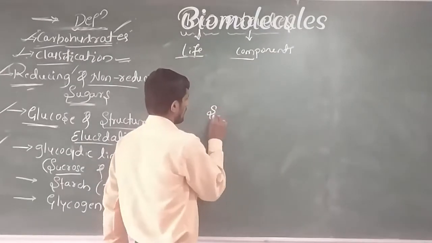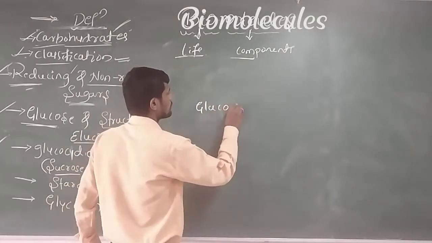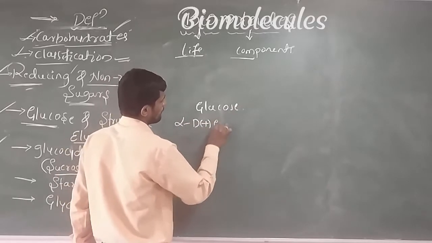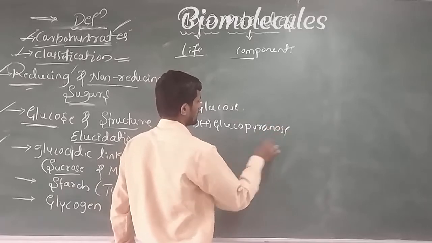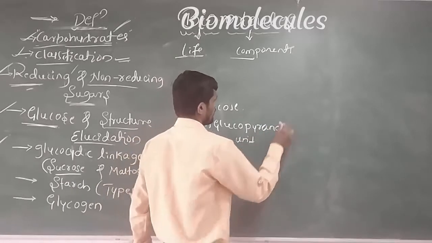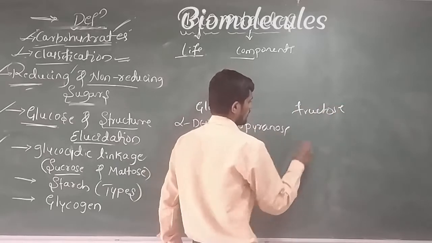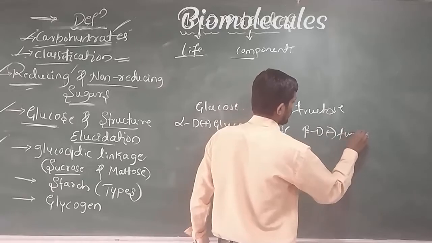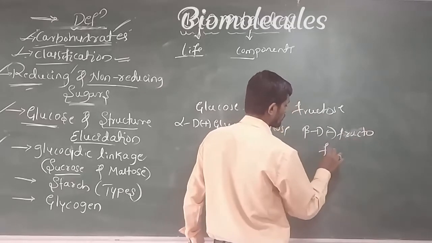Okay. What is that term? Glucose is usually an alpha-D-plus-glucopyranose unit. Next, fructose is a beta-D-minus-fructopyranose unit.